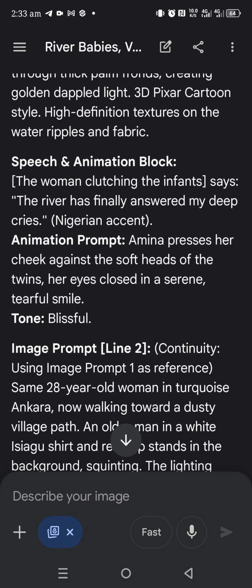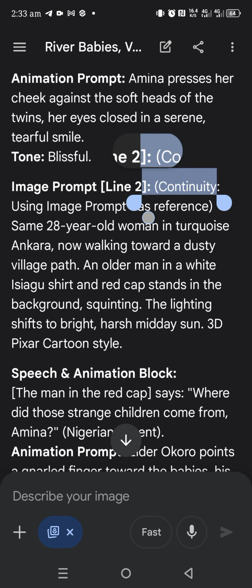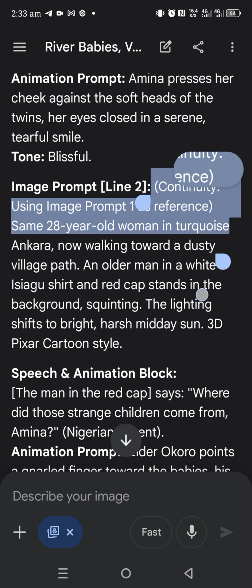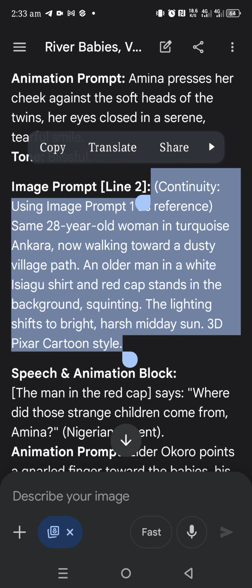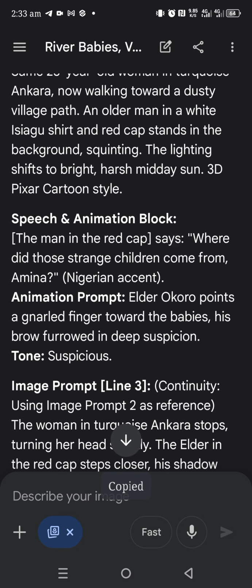So now let's go back over to the second one, which is a continuity using image prompt as reference. So we have to copy from here to style 3D pixel cartoon. So click on copy and then the speech animation block.